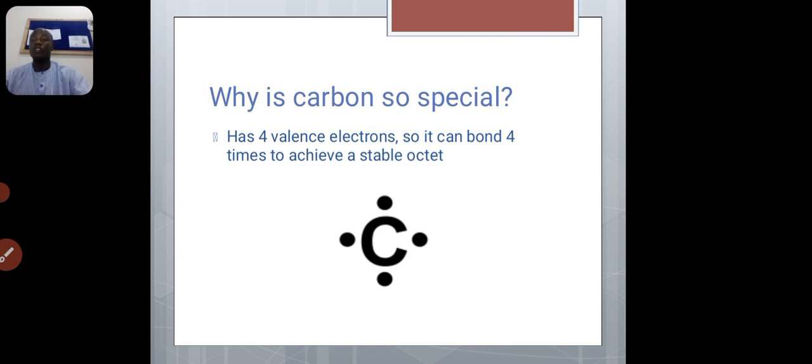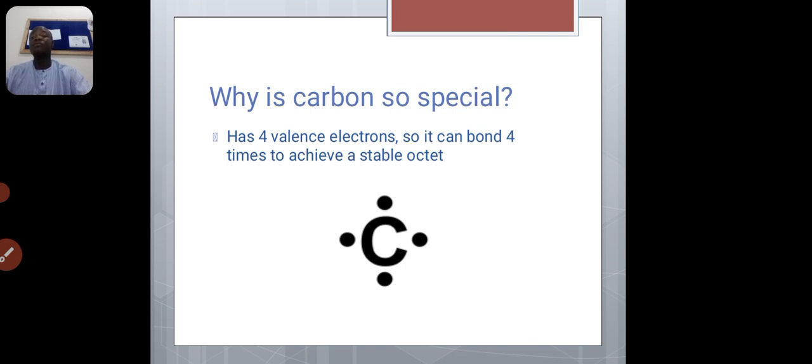Now what is so special about carbon that makes it essential and unique in organic chemistry? There are actually three reasons, and here we only have two. One of the reasons is that carbon has a covalency of four. That is, it can share 4 electrons, so it undergoes strong covalent bonding.